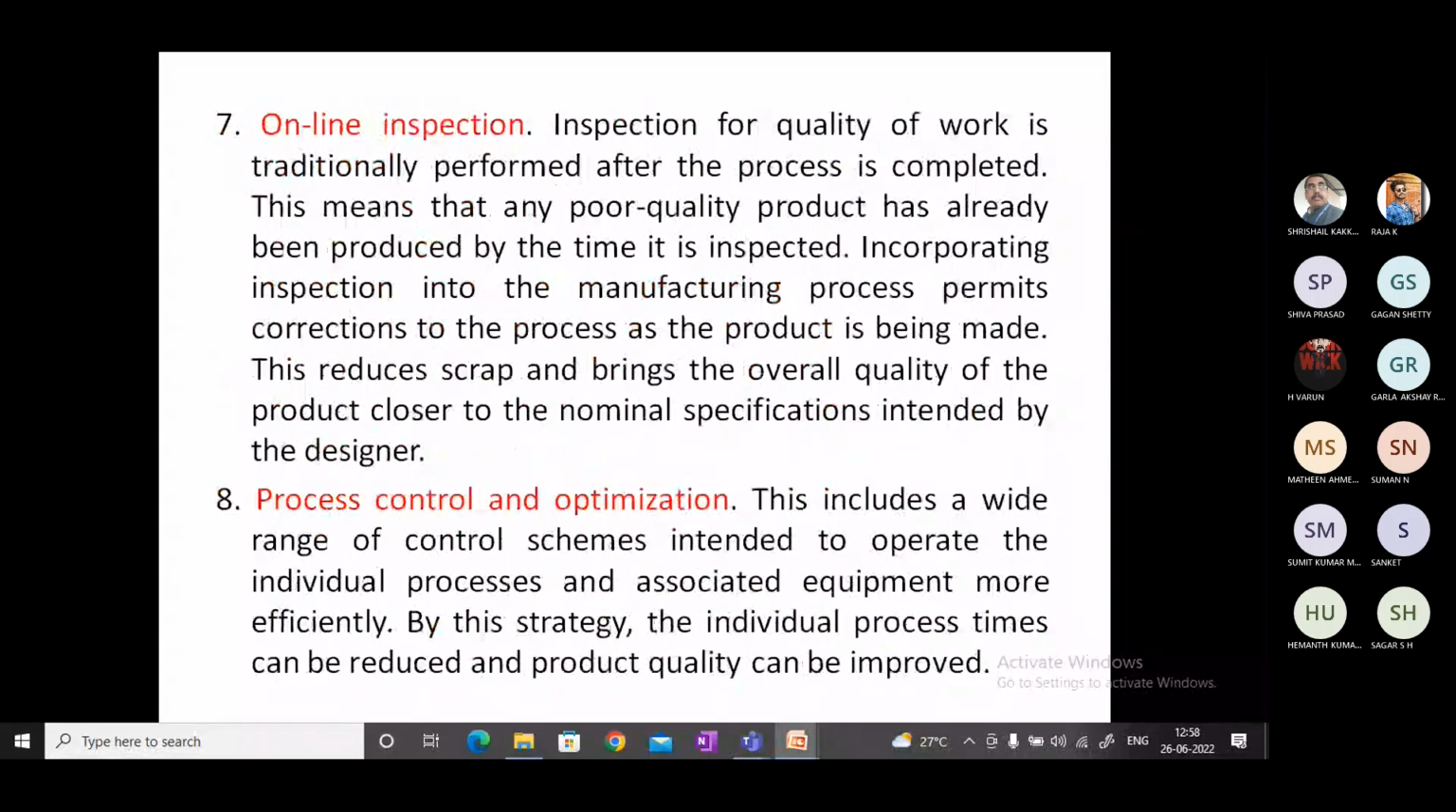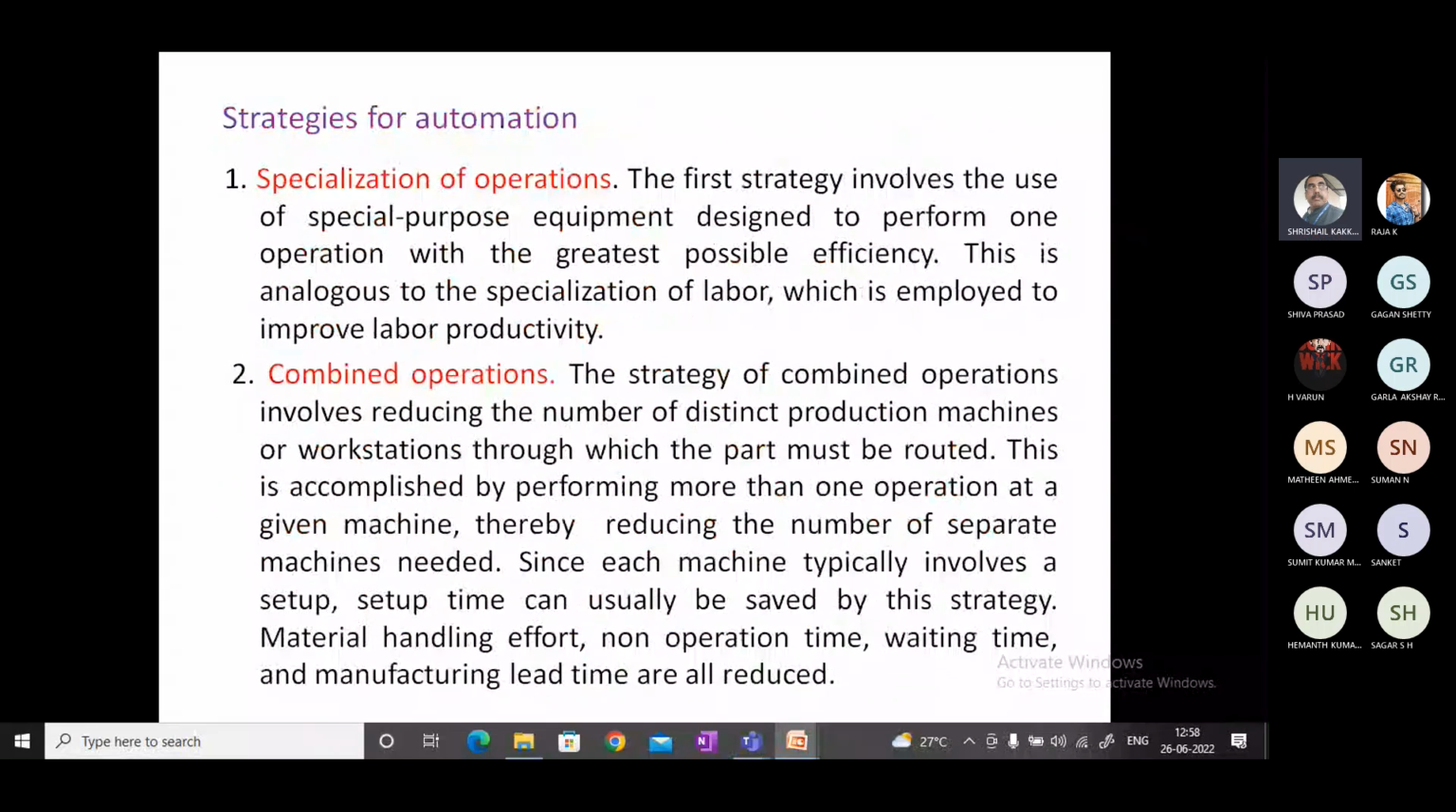Specialization of operation. For a particular type of operation, we are going to have some kind of automation, and a specialized person will be assigned there. For example, the thermal engineering subject will be handled by the thermal engineering teacher, so that the efficiency will increase. He will know the subject well, and the students can easily understand. He can give more important examples. Like that, specialized laborers can be used for specific work, and special types of machineries can be used. That is the specialization of operation.